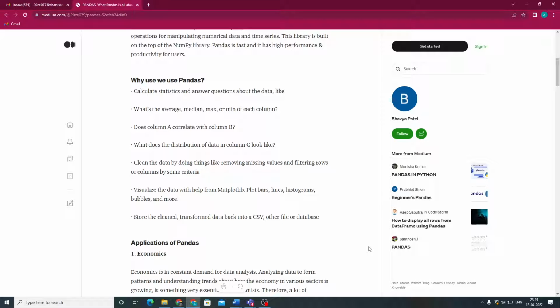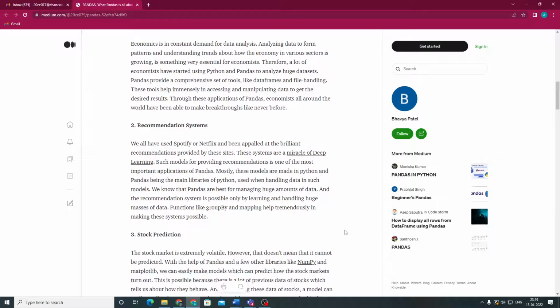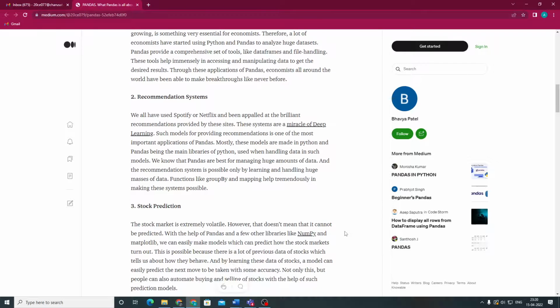Next is recommendation systems. Well, we have all used Spotify or Netflix and been amazed at the brilliant recommendations provided by these sites. These systems are miracles of deep learning. Such models for providing recommendations are one of the most important applications of Pandas. Mostly, these models are made in Python, and Pandas is the main library of Python used when handling data in such models. Pandas is the best for managing huge amounts of data. The recommendation system is possible only by learning and handling a huge mass of data.